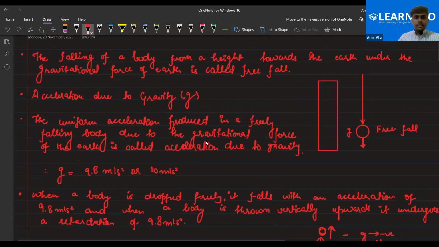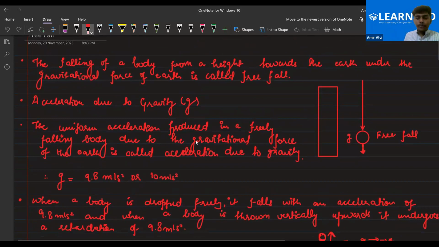Okay. Next, the uniform acceleration produced in a freely falling body due to gravitational force of the earth is called acceleration due to gravity. So basically the acceleration produced when the body is falling from a height under the gravitational force is called acceleration due to gravity. Am I clear, everyone? Yes, sir. Any doubt so far to anyone? No, sir. Sure. Chalo, that's great.